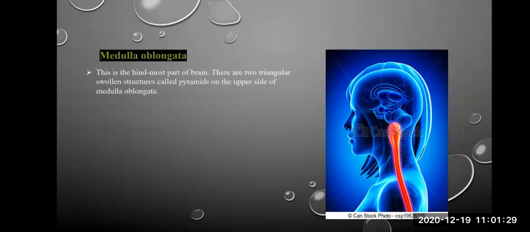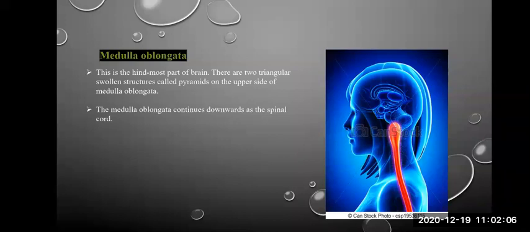It is made up of 2 triangular solid structures, which are called pyramids on the upper side, and then the extension. This part is known as the brainstem or the medulla oblongata. This medulla oblongata further extends to form the vertebral column or the spinal cord. The spinal cord is actually the extension of medulla oblongata from the brain.